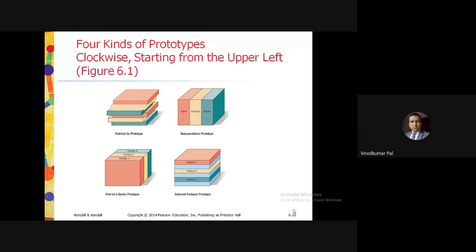Now we can try to understand this first of a series prototype: they have designed it and it is fully operational. Now I'm giving you an example in the business context. They have developed the system, developed a prototype. For example, guys, when a retail grocery chain intends to use electronic data interchange (EDI) to check in suppliers' shipments in a number of outlets, what will they do? A full-scale model might be installed in one store.